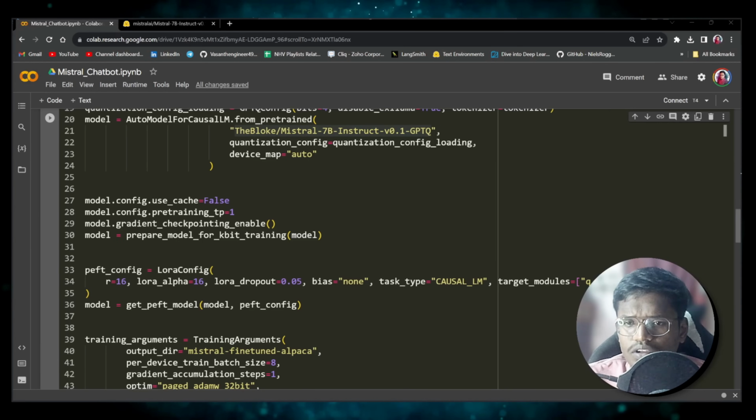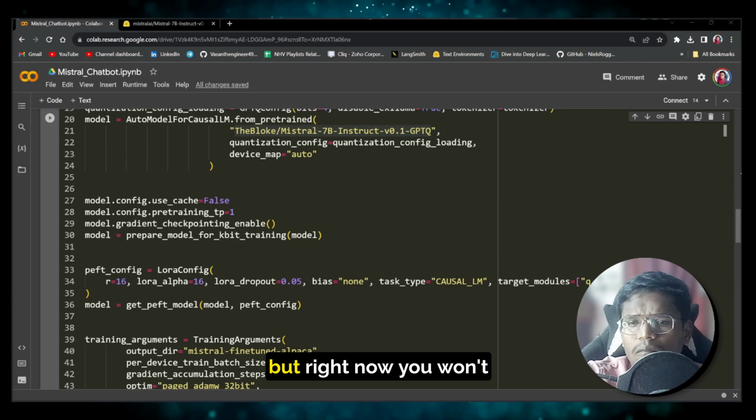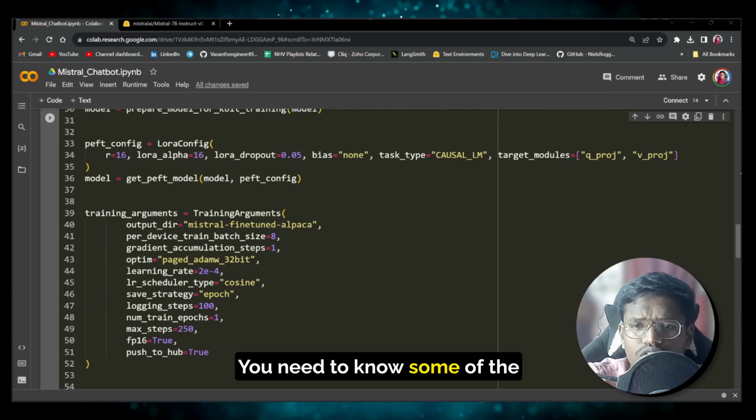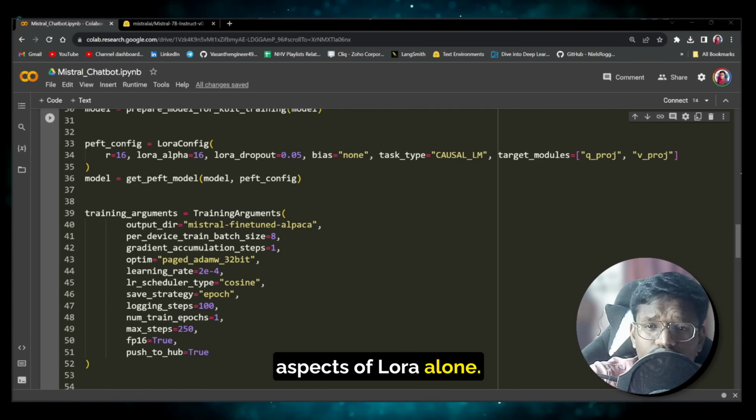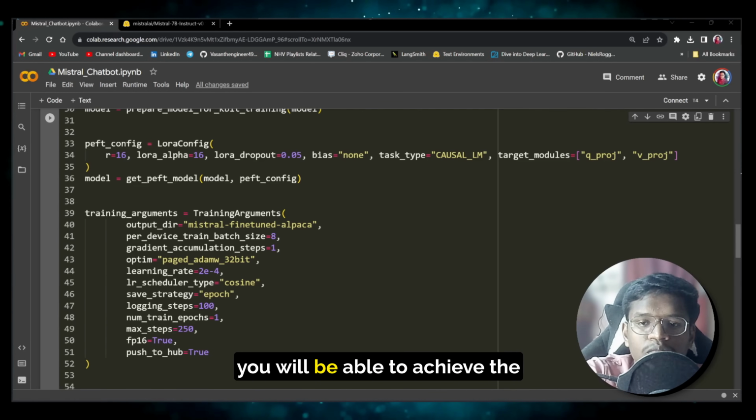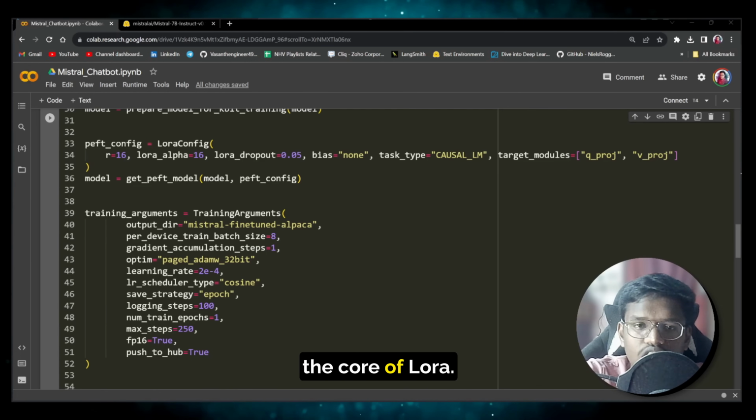It is a detailed concept, but right now you won't need that much. You need to know only some aspects of LoRA. Just know that with smaller matrices itself, you will be able to achieve the performance. That is the core of LoRA.